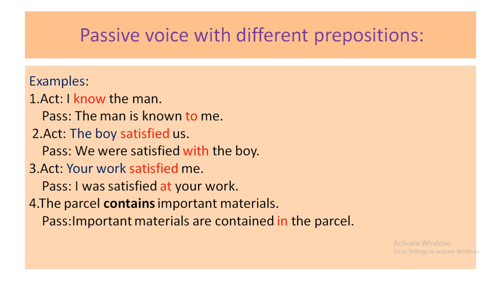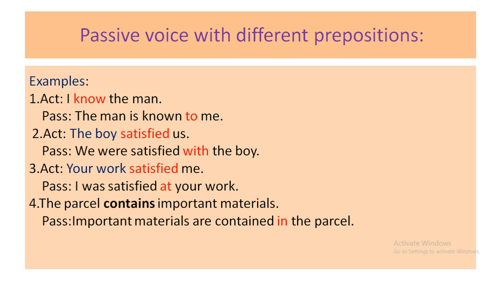Two examples, look here. The boy satisfied us, that is the person himself satisfied us. So when the subject does the work, that time you have to use the preposition with.